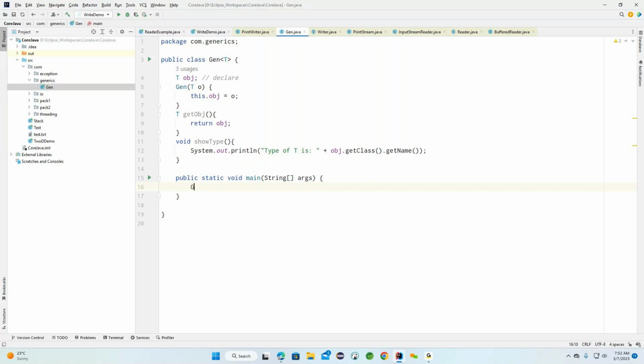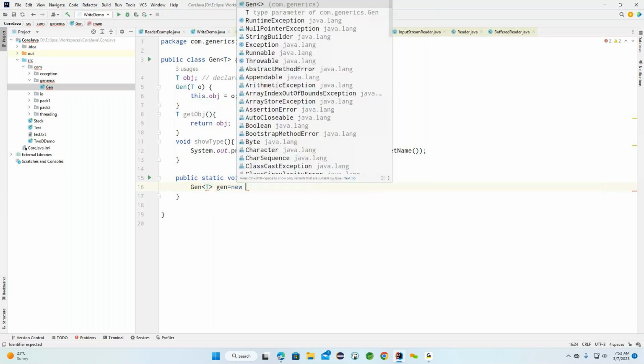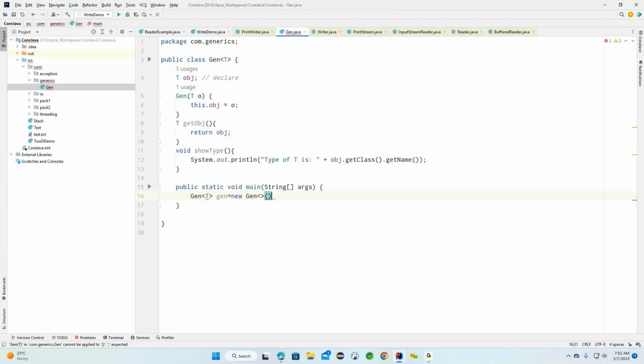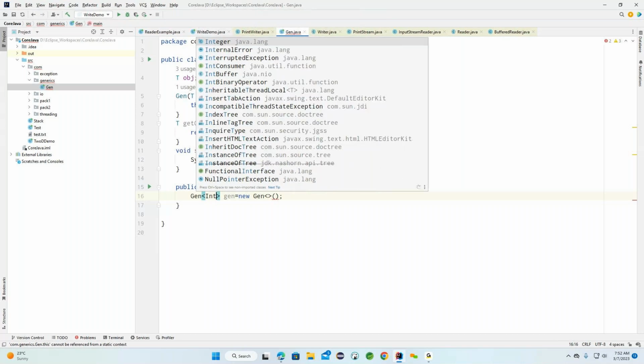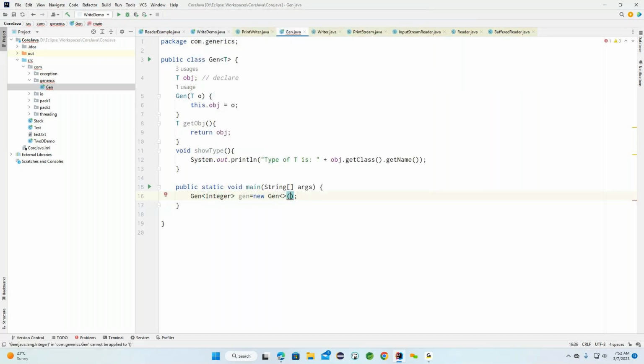Now you can see this is the generic type. In place of this particular T, you cannot provide T here. Why can we not provide T? Because while creating an object, in place of T, we need to provide a proper data type. What type of data type are we going to use? That is what we need to provide here. For example, here I'm providing Integer.